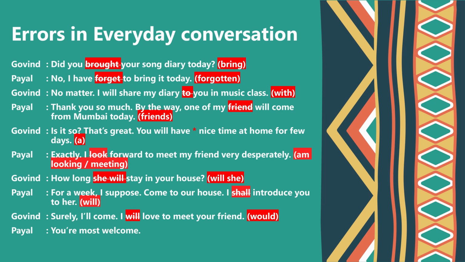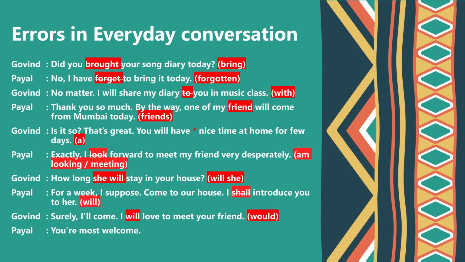Payal: no, I have forget to bring it today. Here the sentence is in present perfect tense. And whenever we use present perfect, we use has and have with third form of the verb. So the correct sentence is, no, I have forgotten to bring it today.